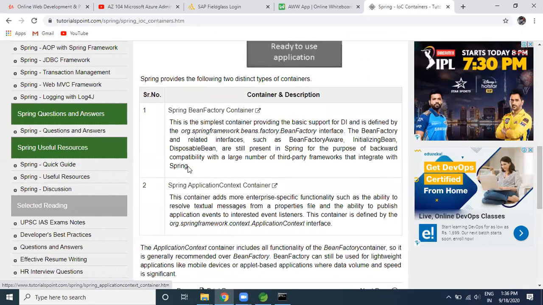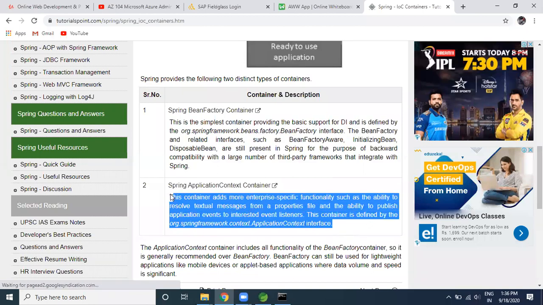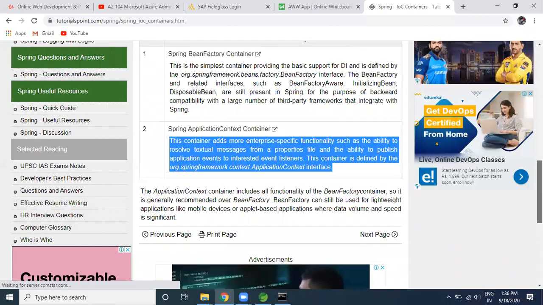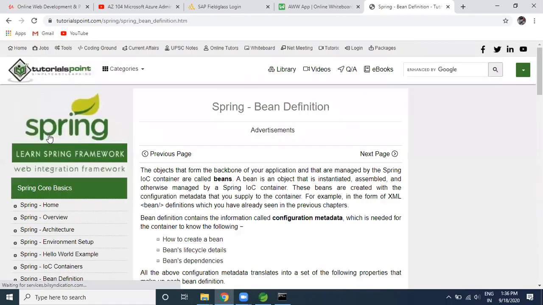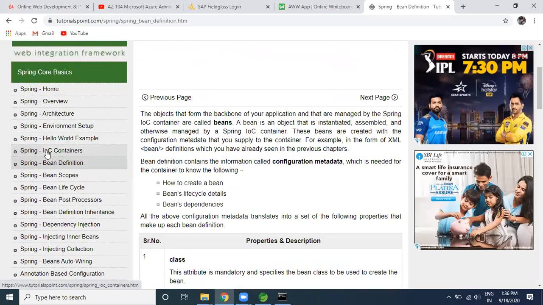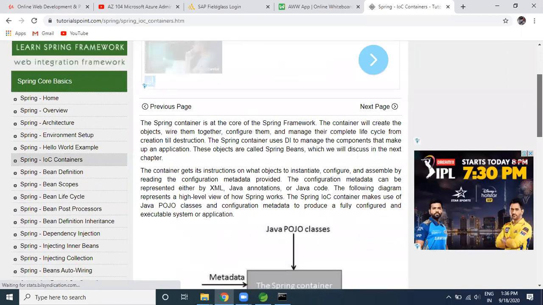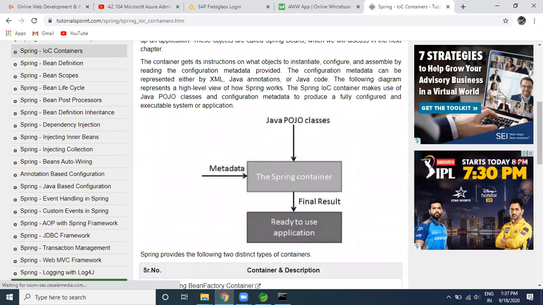So what is the disadvantage of the bean factory? What is the advantage of your Spring context? We are going to cover all those things slowly. Anybody would like to ask any questions? I hope you can follow till the IOC containers. You can follow till this level. It's a very basic thing as part of Spring, and everything is going to be covered and taken care of. So guys, anybody would like to ask any question here?